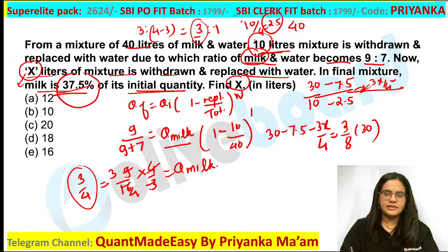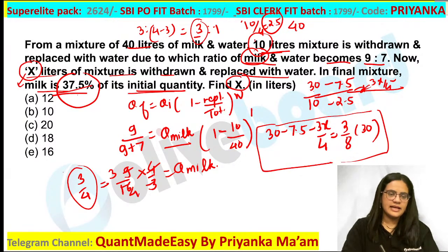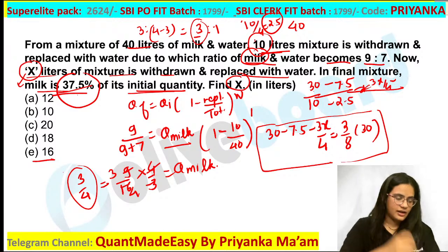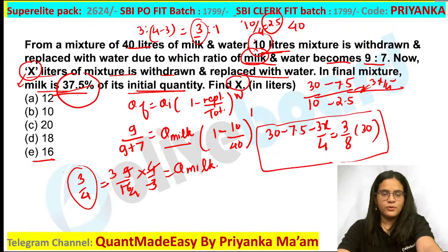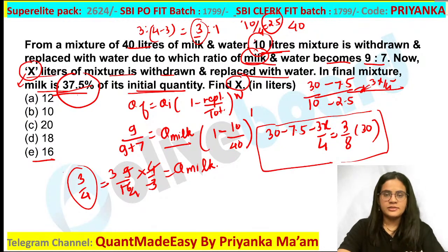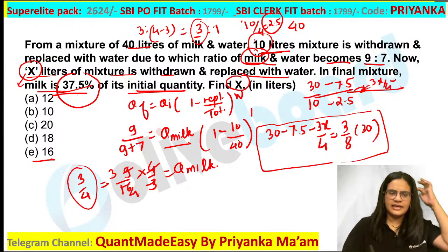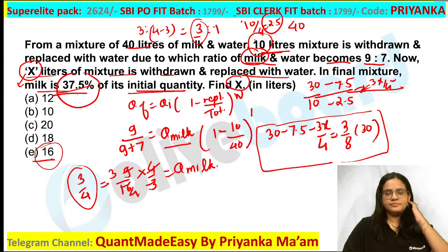Check once. Yes, calculate this value. You are going to get 16 liters as the value here. I'm not sure about the answer. 16 around should be the answer. Just check out the calculation once. Did you understand the concept? Did you understand the concept here? Everybody has understood the concept here? Yes. So it is very important how I have written the equation in this. If you are not getting that, then you may find it somewhat difficult. But otherwise the question is very easy. Yes, you can substitute the value and you can check it. I think 16 liters would be the answer here.